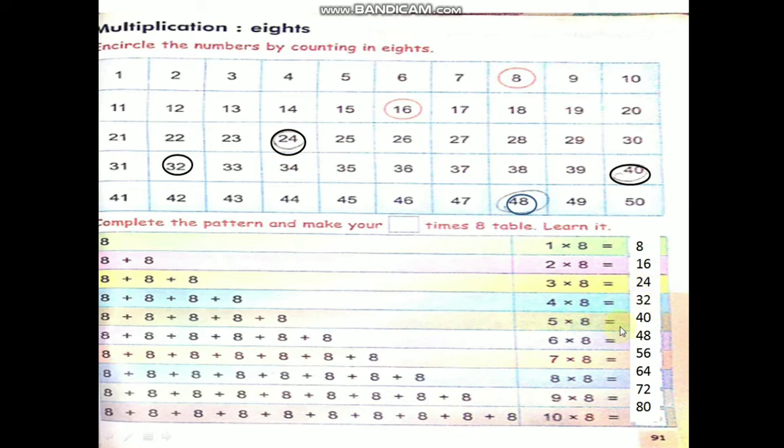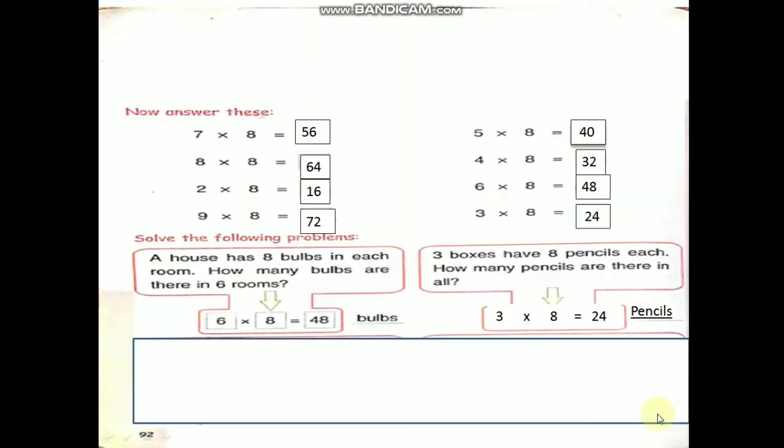8 4s are 32. 8 5s are 40. 8 6s are 48. 8 7s are 56. 8 8s are 64. 8 9s are 72. 8 10s are 80. Okay children, learn the 8 table thoroughly. If you add 8 ten times, you will get 80. 8 tens are 80. Okay children, now answer these.